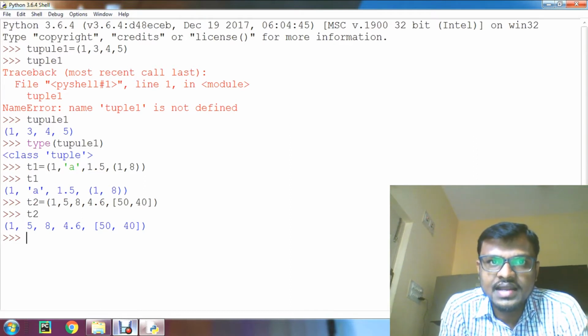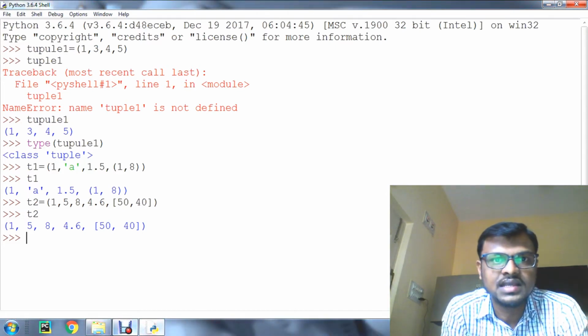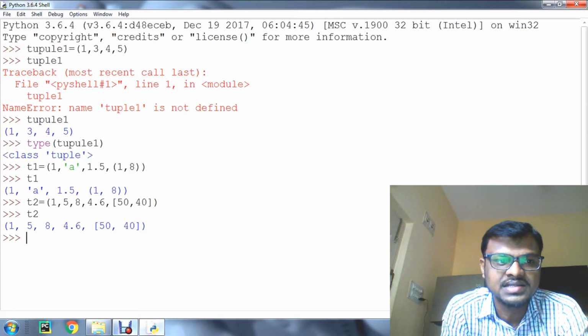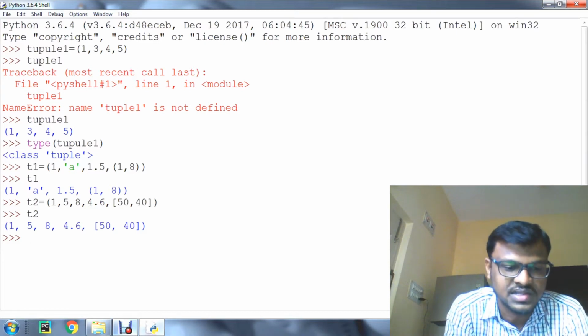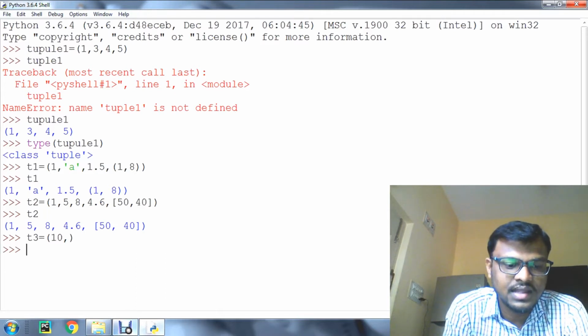It should also be noted that a sequence without parentheses is by default treated as a tuple. Let us demonstrate those examples now. For example, T3 is equal to 10 comma, because there is only one element. Then only it will be treated as a tuple.